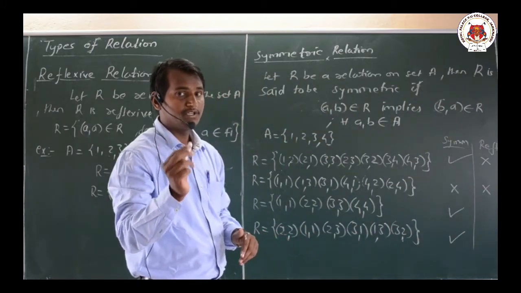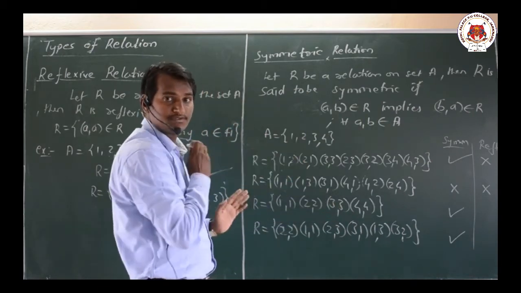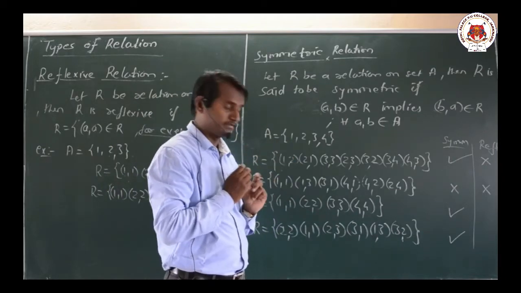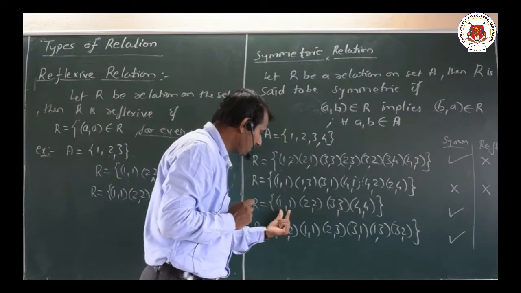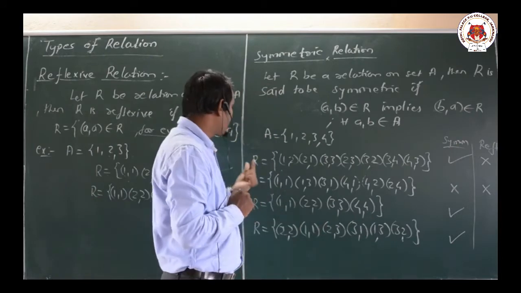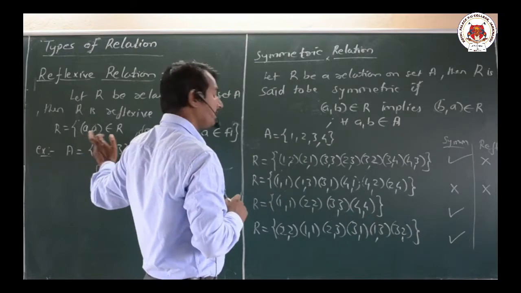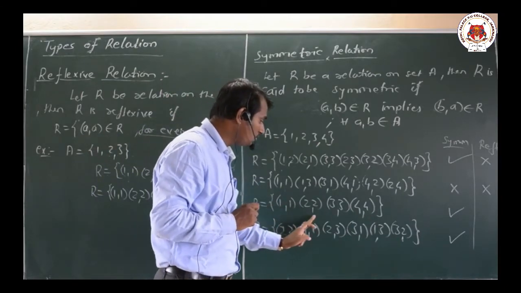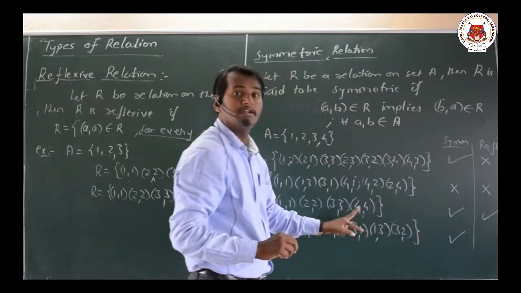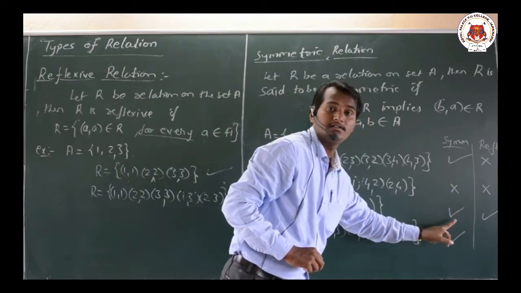Be attentive, dear friends, regarding this definition. We are comparing both symmetric and reflexive here. By doing the comparison, it will give a great insight regarding the definitions. Next example, here we have (1, 1), (2, 2), (3, 3), (4, 4). See here, for every a belongs to A, we have (a, a) belongs to R. That means (1, 1), (2, 2), (3, 3), (4, 4). That means it is nothing but our reflexive relation. It is the relation which is both reflexive and symmetric.